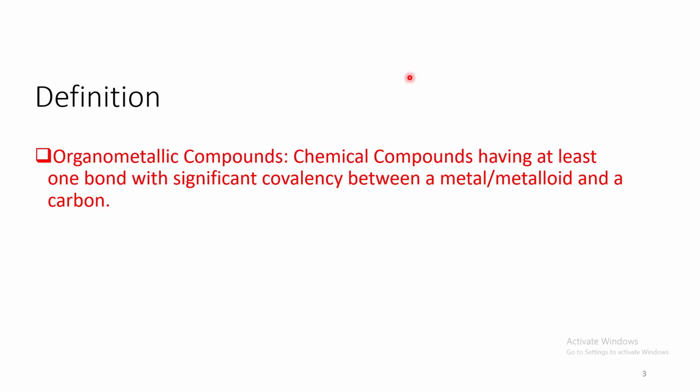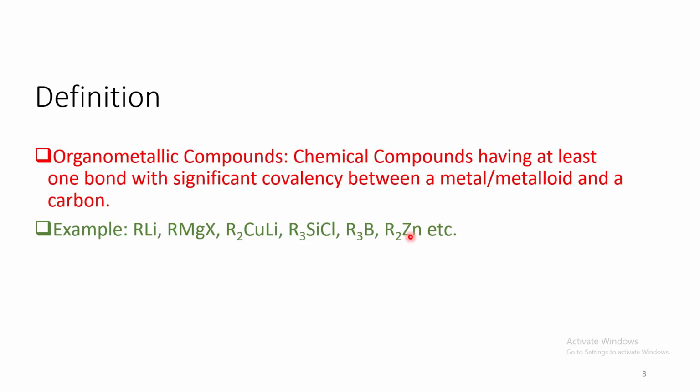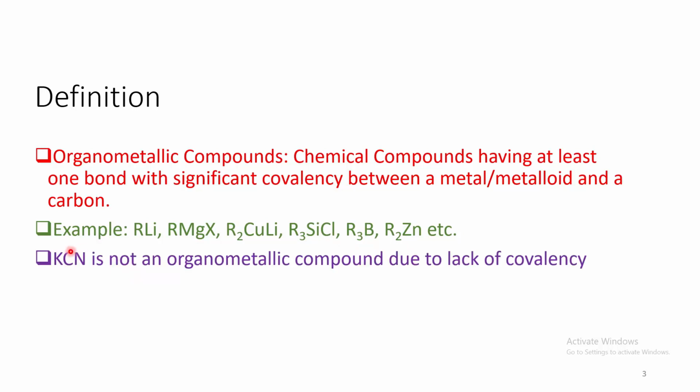These are chemical compounds having at least one bond with significant covalency between a metal or a metalloid and a carbon. For example, you have alkyl lithium, alkyl magnesium halide, lithium dialkyl cuprate, dialkyl silyl chloride, etc. Here if you see, silicon and boron are metalloids. But potassium cyanide cannot be called an organometallic compound due to lack of covalency.